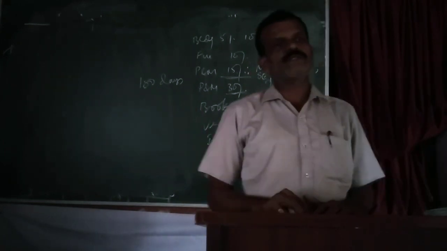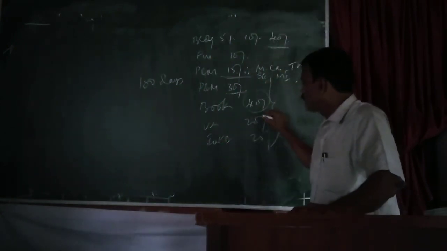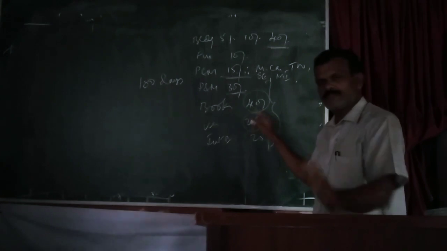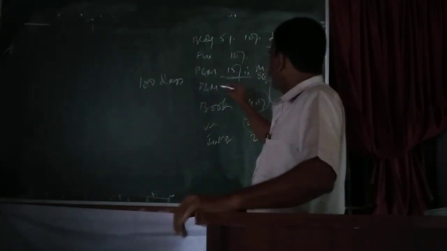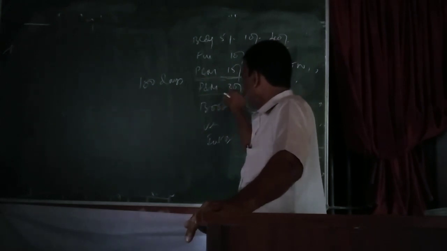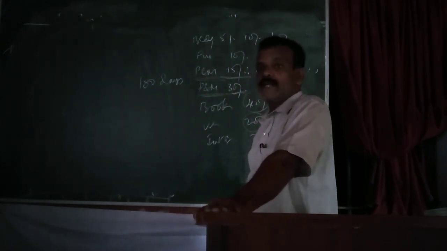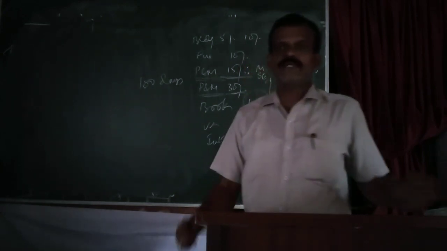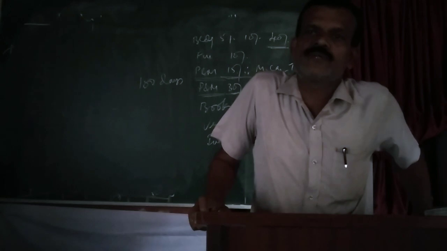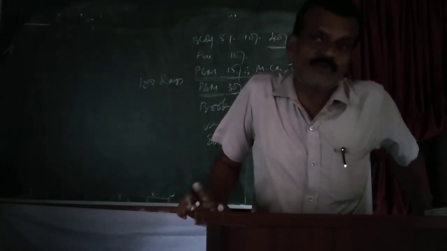If it is used in the asset for less than 180 days, then 50% of the normal rate of depreciation. Instead of 40%, 20%. Then next, one more point is that on plant and machinery, the additional depreciation at the rate of 20% is provided if such assets are purchased during the previous year